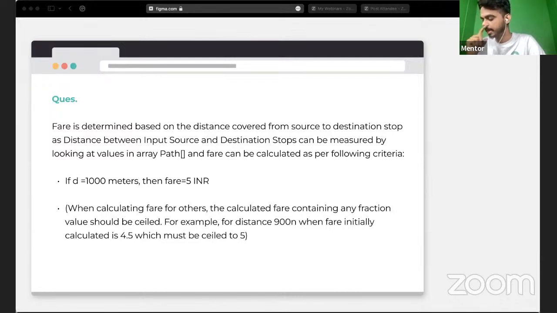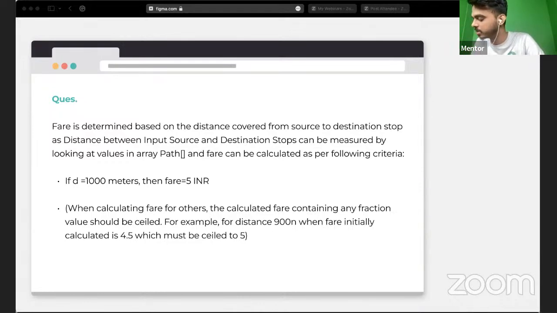So basically, let's say we have an example. Let's say the distance is 900 meters, and since we know that for 1000 meters we have five rupees as a fare, you have calculated that 4.5 is the actual fare that you have. So in this kind of situation, you have to seal this value. Whatever the value, you have to round up to the next whole number.